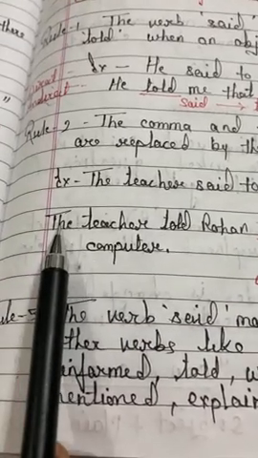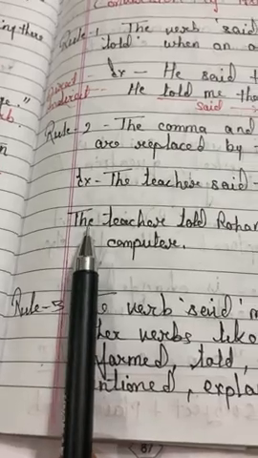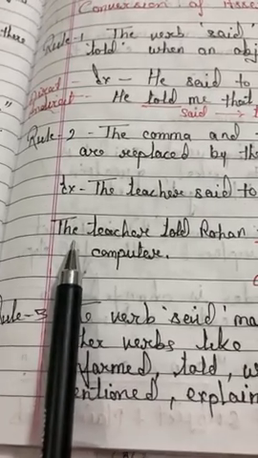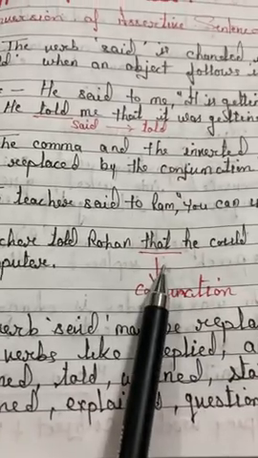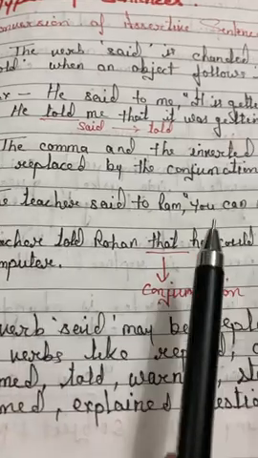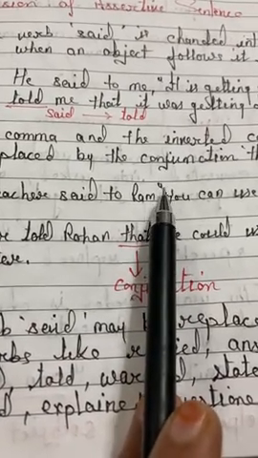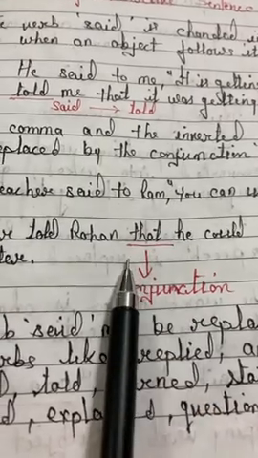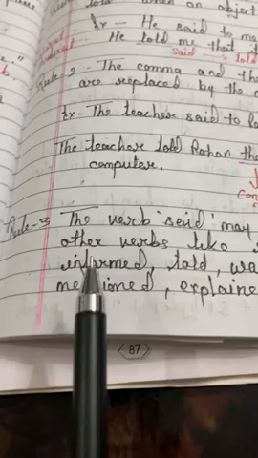So, in indirect speech, the answer is the teacher told Ram that he could use the computer. That means we have to replace this comma and inverted commas with the conjunction that.